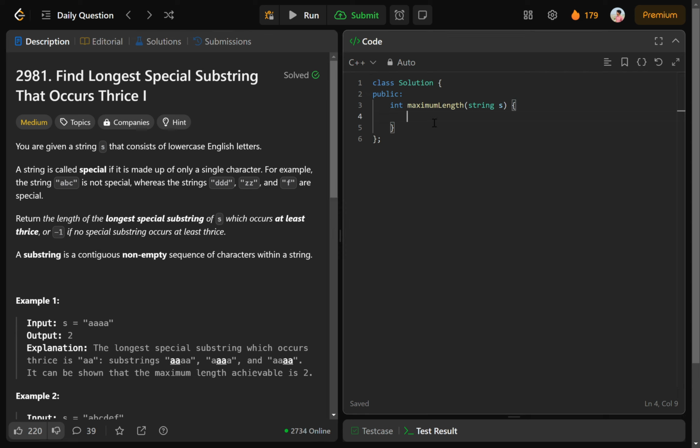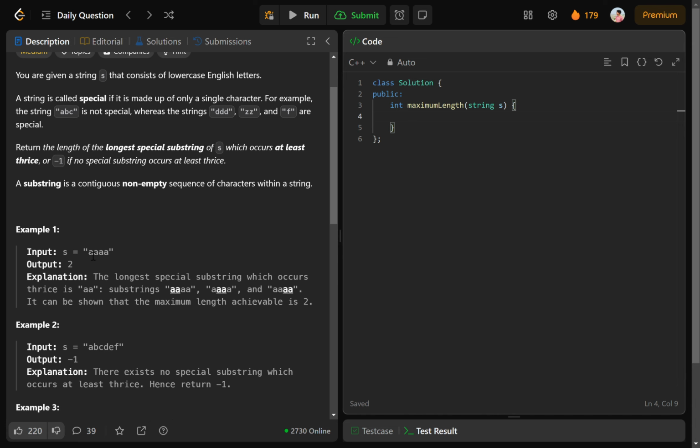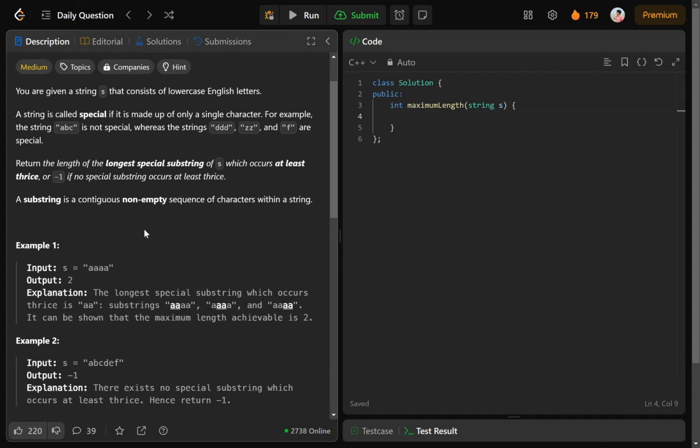Now if we don't want the solution to be O of n square, say if the constraints were stronger, what we can do, like we do in many binary search problems, is use the fact that the range of the answer is fixed. If the given string has size n, the minimum answer can be 1, the length of the longest substring, and the maximum answer will be s.size() - 2, because only this size will give at least three substrings. So we have found the range.